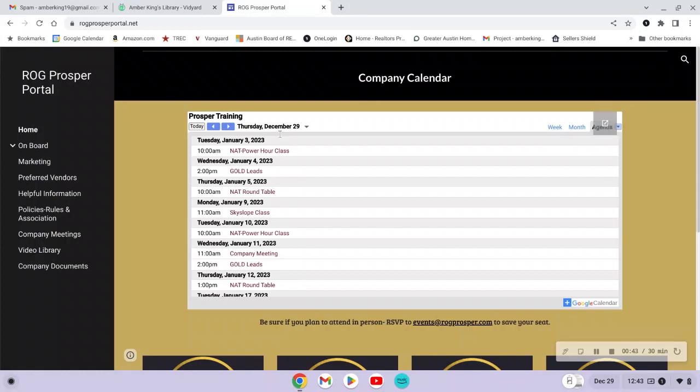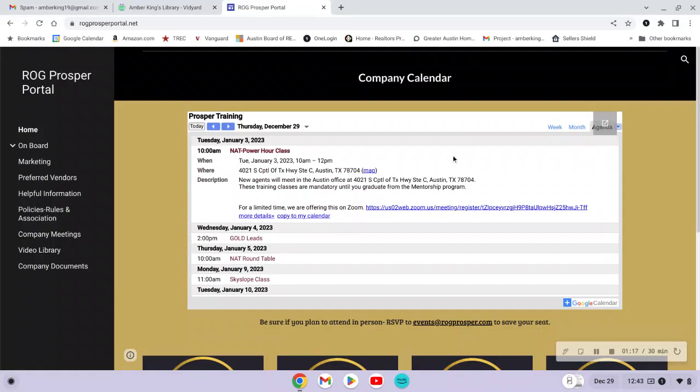ROGProsperportal.net site, and we use this as our company calendar, sharing information about all the upcoming events, trainings, company meetings, things like that. So if you ever have a question about a Zoom link or what time something starts or what's upcoming, you can come and look at the company calendar. It defaults to just the agenda view, which is in chronological order of the dates of the events coming up. If you need more information about any event, you can just click on the event and it will expand and share more details about the program or the meeting.